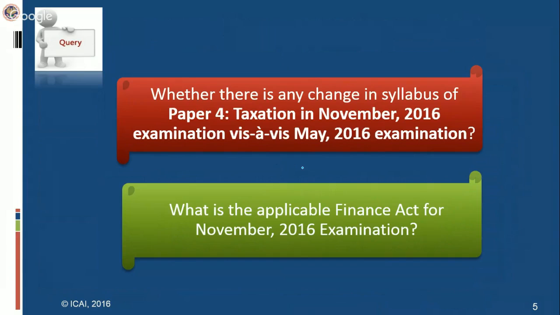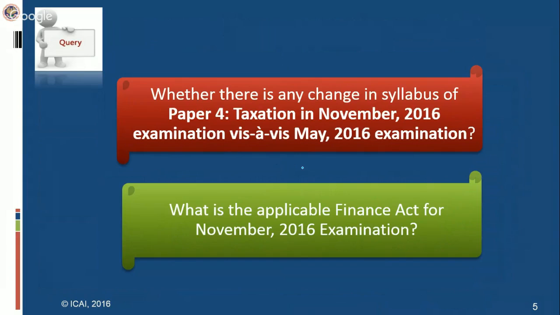So what is going to change in each consecutive attempt is the applicability of the notifications and circulars. In fact, Finance Act applicability also changes, but the Finance Act, once it becomes applicable for a particular attempt, remains applicable for 2 consecutive attempts. While as regards notifications and circulars, their applicability in fact changes in each consecutive attempt.